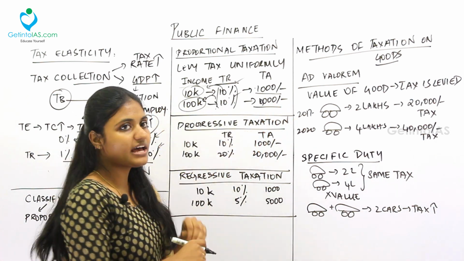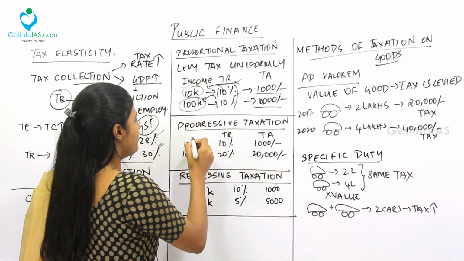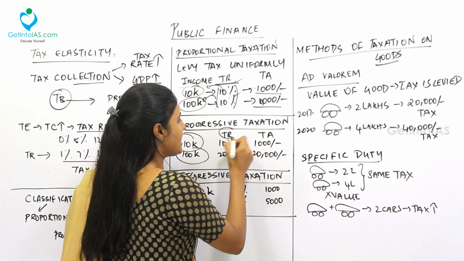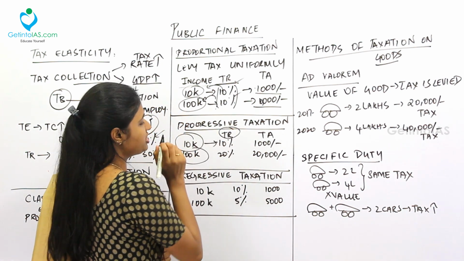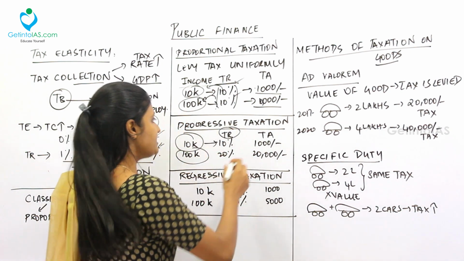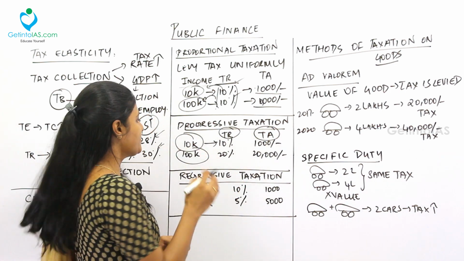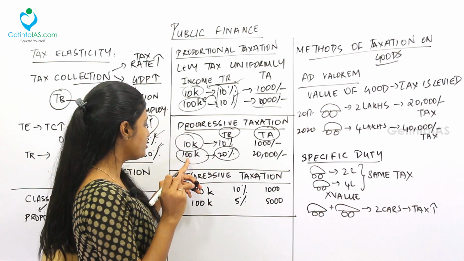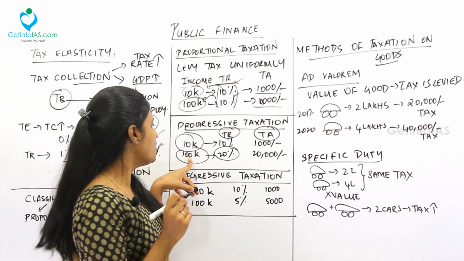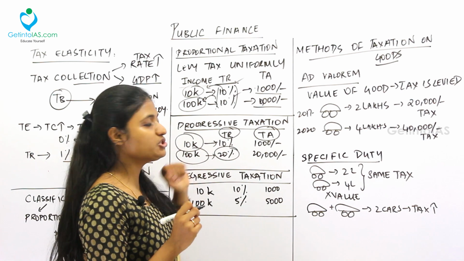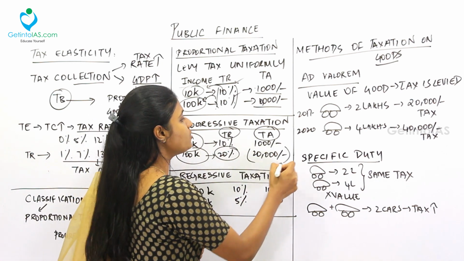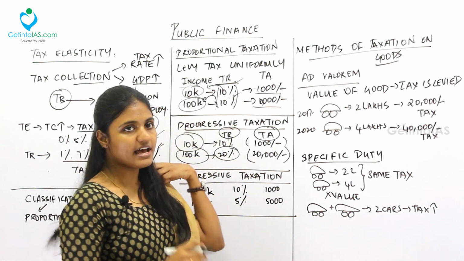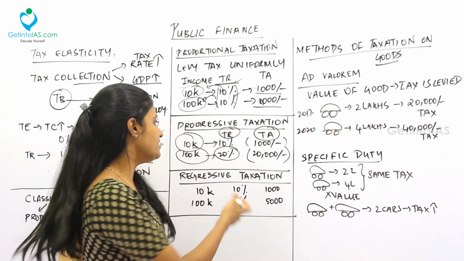Next, coming to progressive taxation, take the same example. My income is 10k, my friend's income is 100k. For me, the tax rate is 10%. So 10% of 10k is the same 1000 rupees. Next, this is the tax amount I'll be paying to the government. Next, when coming to the 100k, for him the tax will be 20% because he is getting a lot of income. So in this 100k, 20% is 20,000. So he will be paying 20,000 for his income. I'll be paying 1,000 for my income. This is called as progressive taxation. Depending upon the income, the tax is paid.